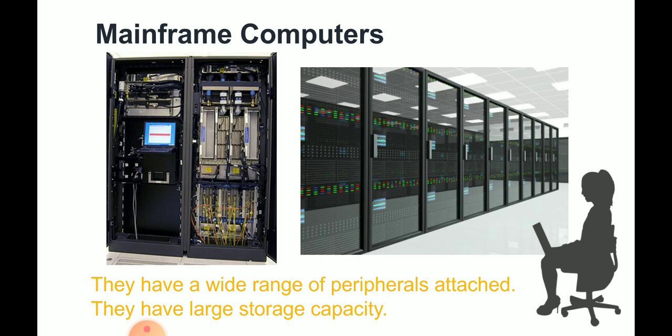Mainframe computers are used in large organizations. They are big computer systems sensitive to temperature, humidity and dust. They have a wide range of peripherals attached and they have large storage capacity. They can use a wide variety of software.